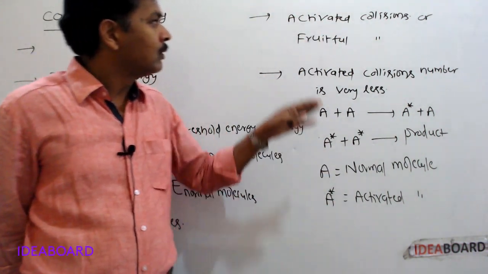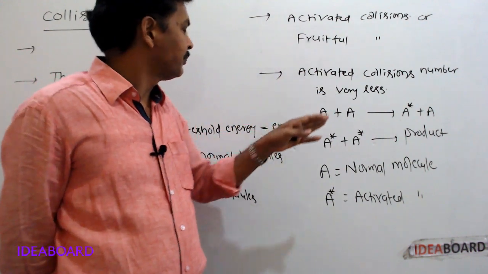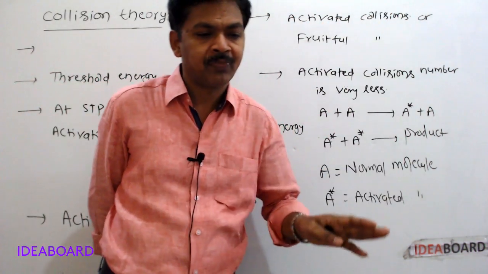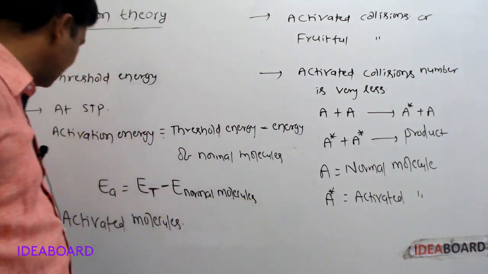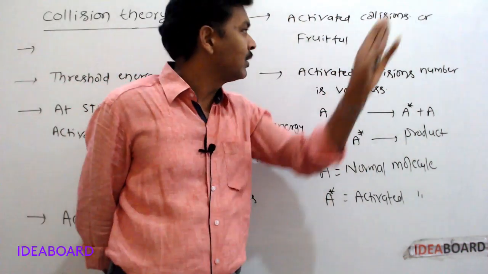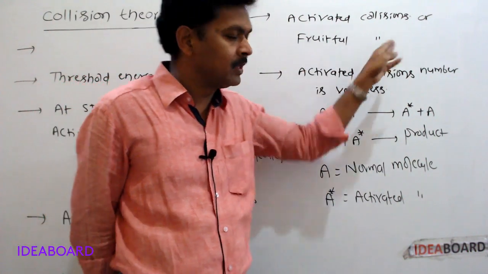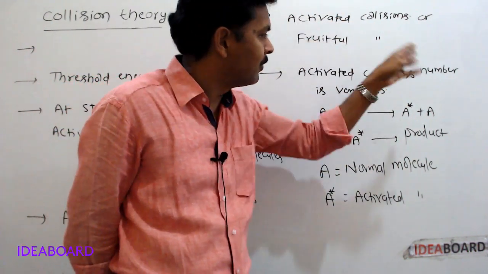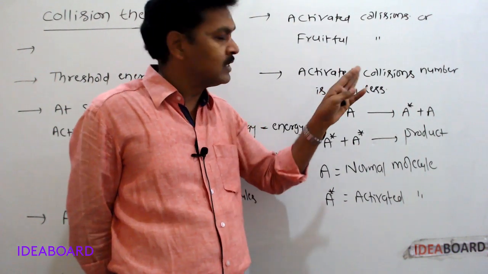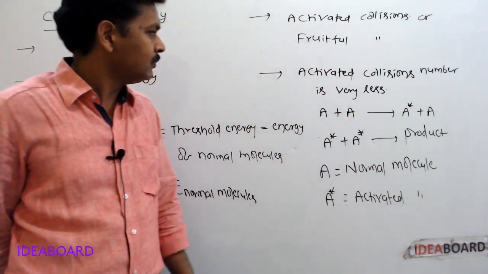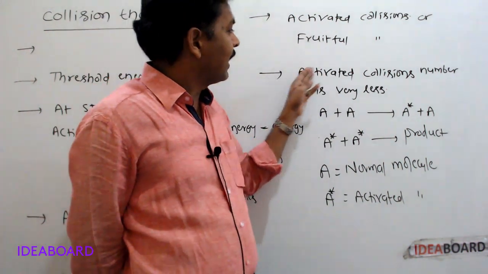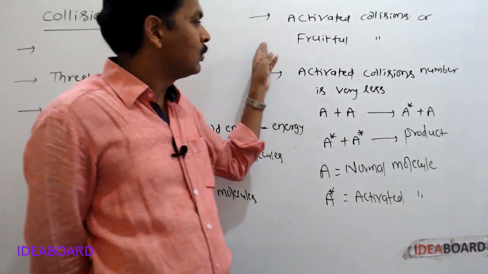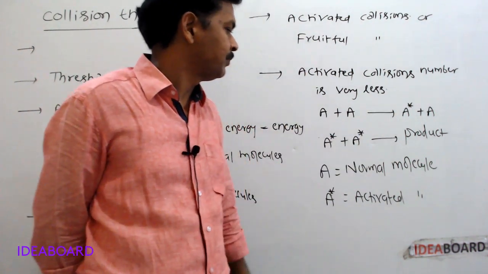Next point, collisions occurring between activated molecules are called activated collisions or fruitful collisions. Due to this kind of collision only, products will be formed. Due to all the collisions, products will not be formed. The fraction of activated collisions compared to the total number of collisions is very small.